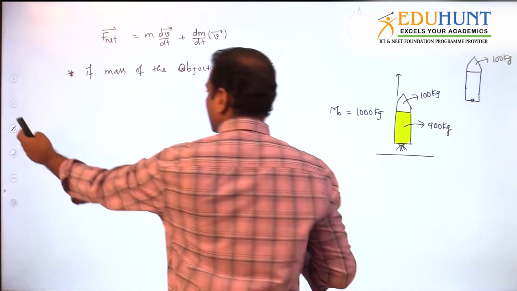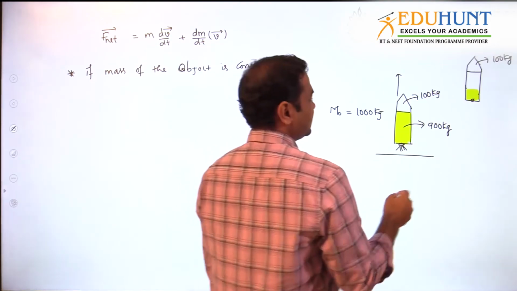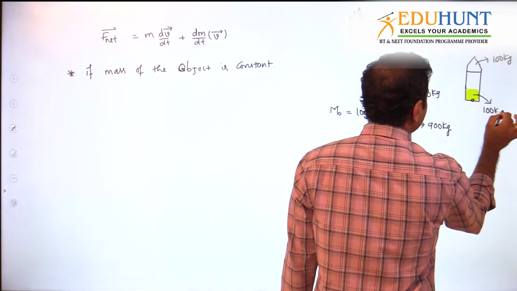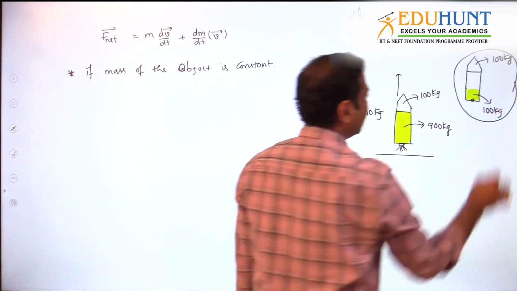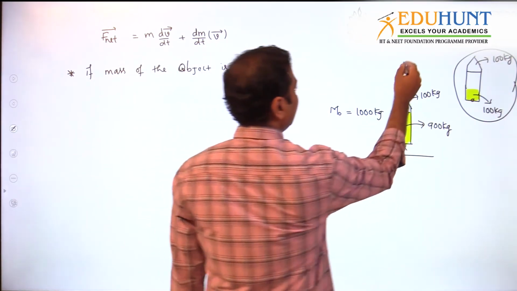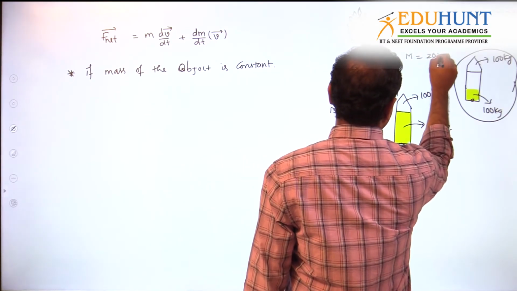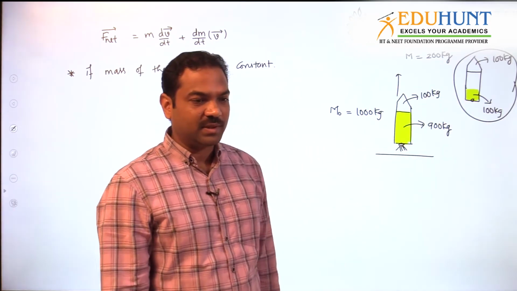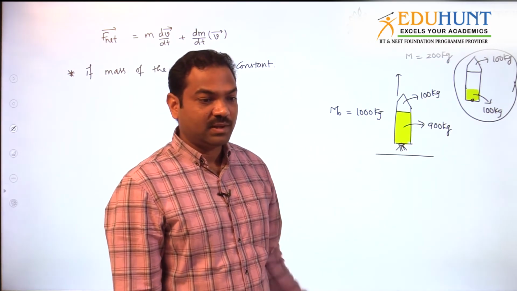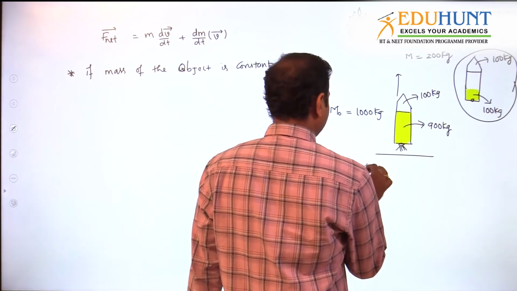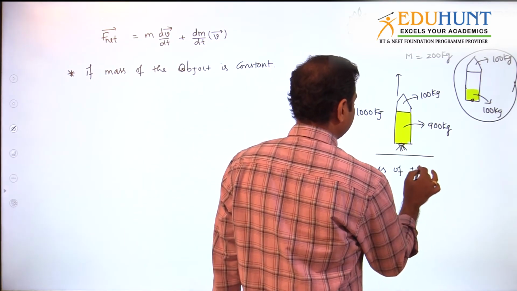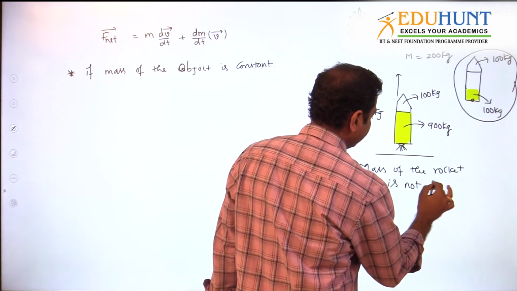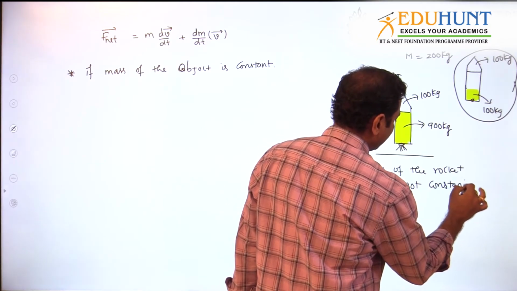But what happens to the fuel? Fuel level will come down. So now the fuel mass will decrease. Now the fuel has only 100 kg. Then what is the mass of the rocket now? Mass of the rocket will become 200 kg. Think about this: is the mass of the rocket constant or variable? Mass of the rocket is variable, not constant. Not constant, and moreover it is decreasing.